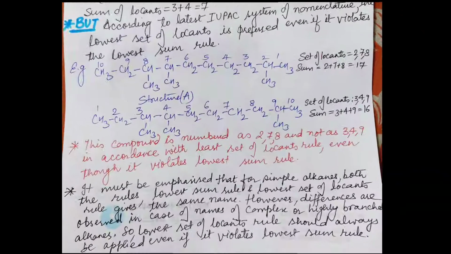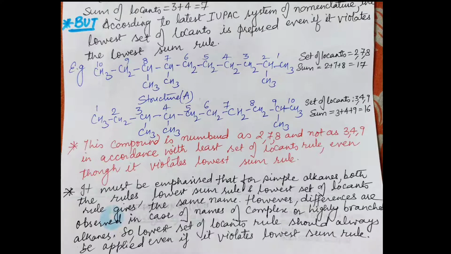But according to the latest IUPAC system of nomenclature, the lowest set of locants is preferred even if it violates the lowest sum rule.